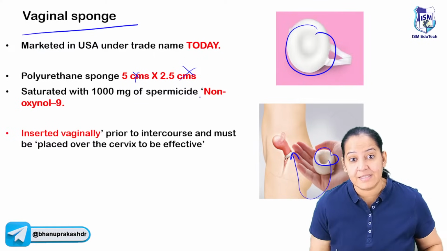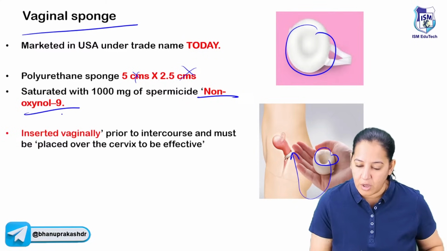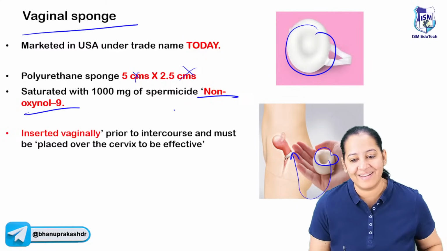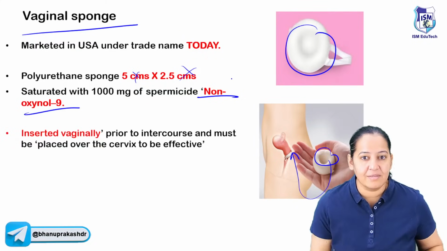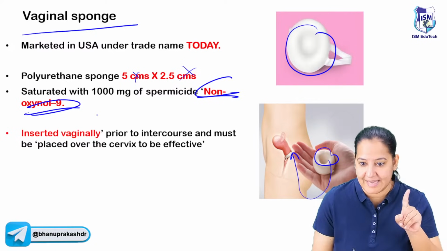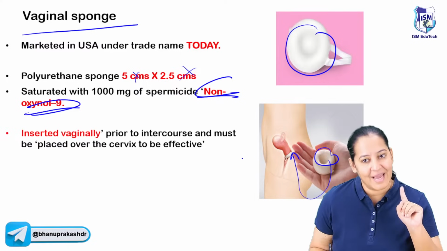And it contains nonoxynol 9. What is this nonoxynol 9? It is a spermicidal chemical. Learn this name. It's also a PYQ. It's spermicidal. So it's double acting. It's acting as a barrier also.